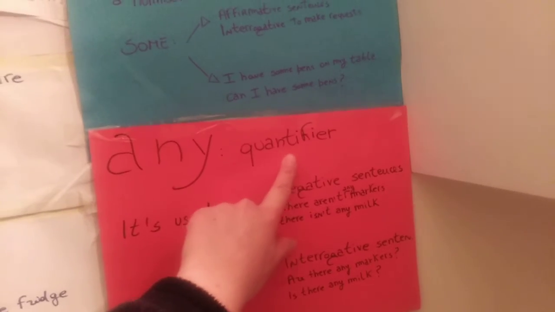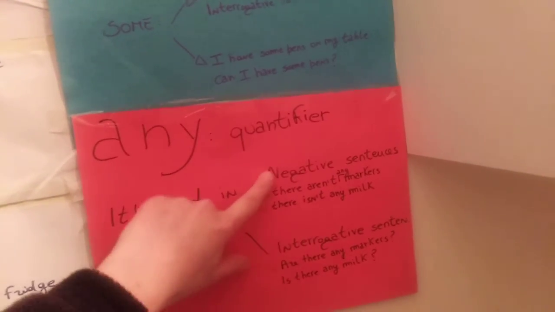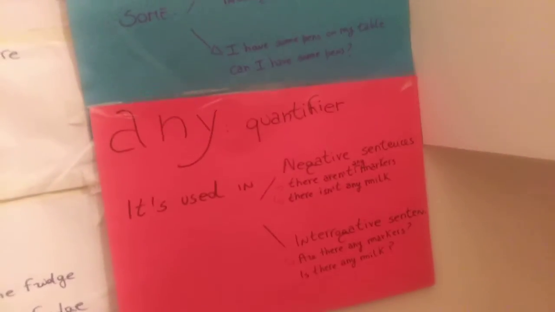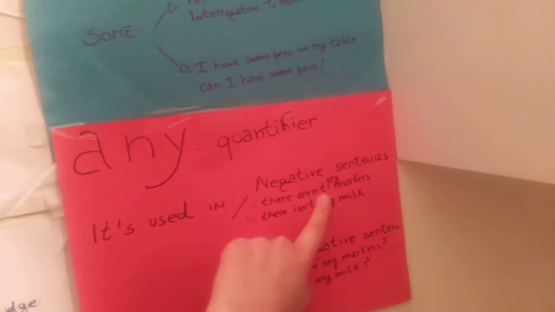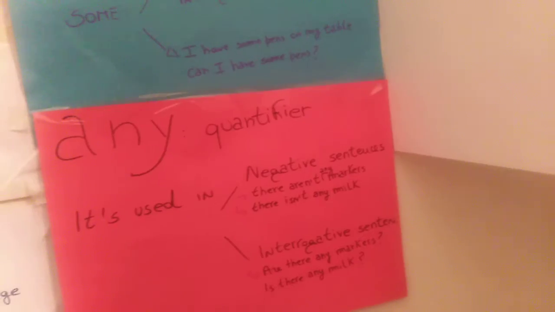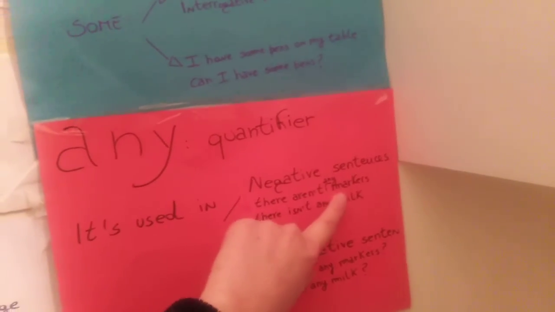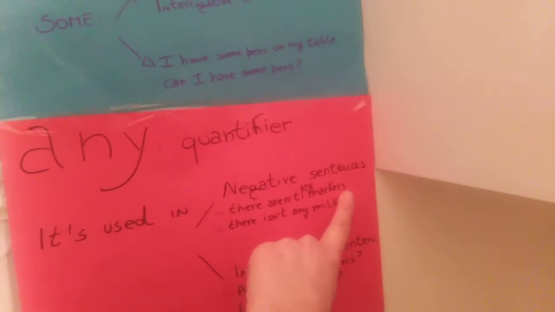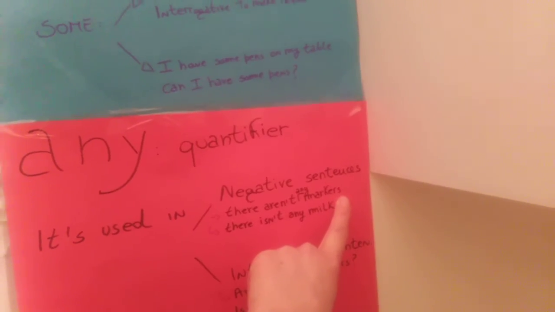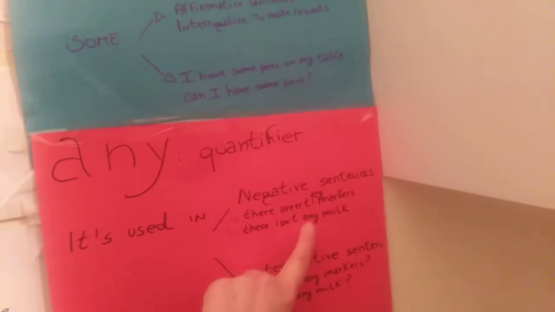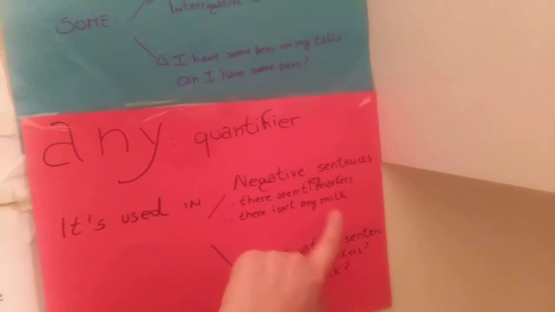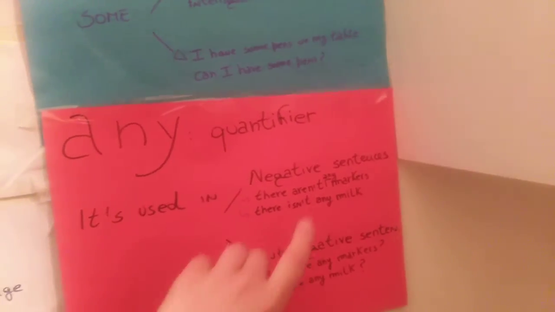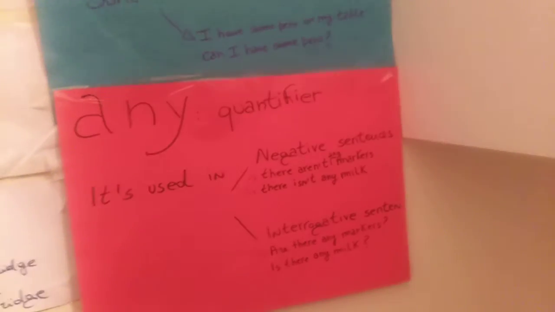Any is also a quantifier and we use it in negative and interrogative sentences. And we have here some example. For example, there aren't any markers on my table. Non ci sono dei pennarelli sul mio tavolo. Markers is a countable noun, vedete ha un plurale. Oppure there isn't any milk on my table. Milk is an uncountable noun because it hasn't got a plural form, perché non ha un plurale.